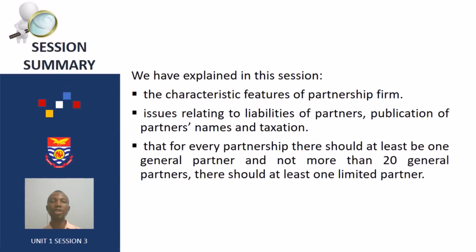I believe you have enjoyed the lesson. By way of summary, you have explained in this session the characteristic features of partnership firm. You have also examined the liabilities of partners. We also dealt with publication of partners' name and taxation. We highlighted that a partnership firm should have at least one general partner and not more than 20 general partners. We went ahead to state that a partnership firm should have at least one limited partner.